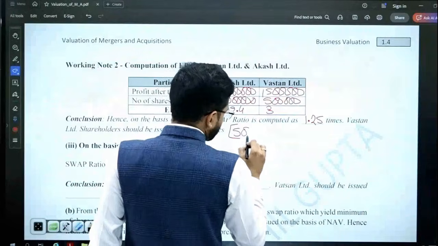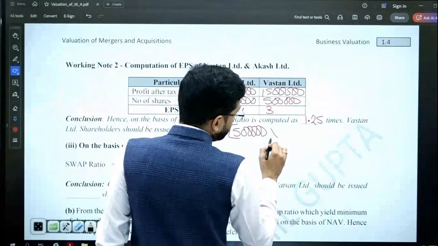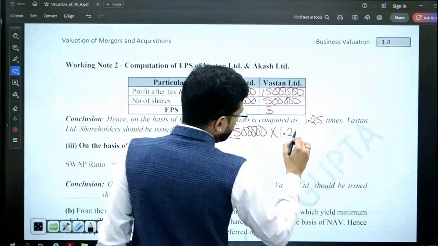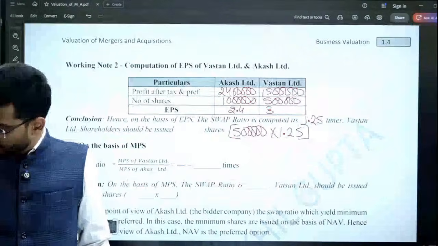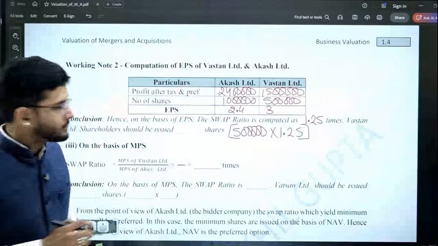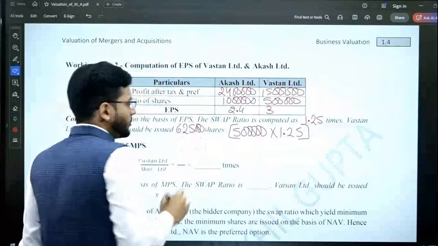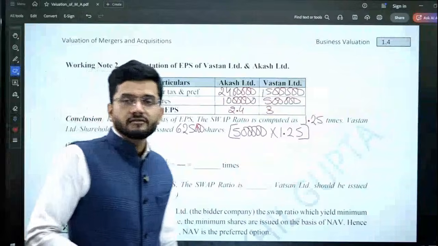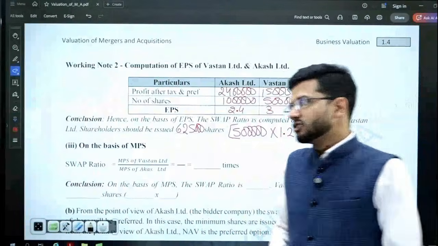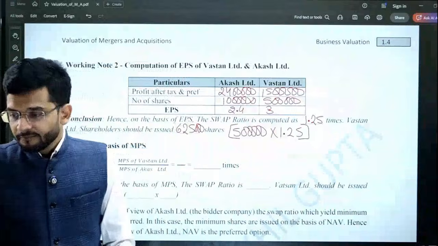The existing number of shares is 5 lakhs, multiplied by 1.25 times, gives me a figure of 6 lakh 25,000. So 6 lakh 25,000 are the shares to be issued under the second alternative to the shareholders of Watson Limited.